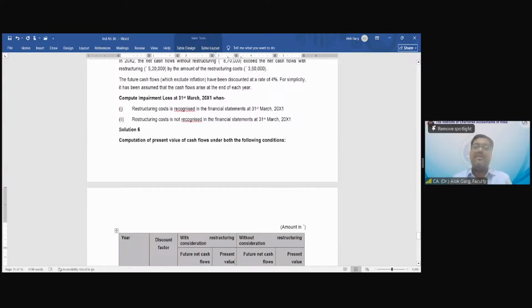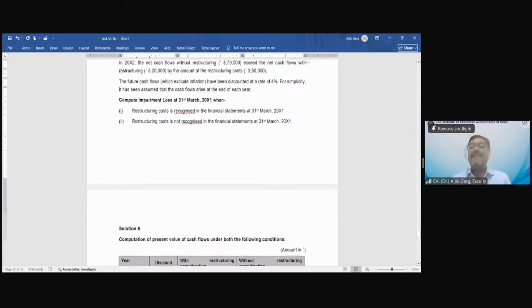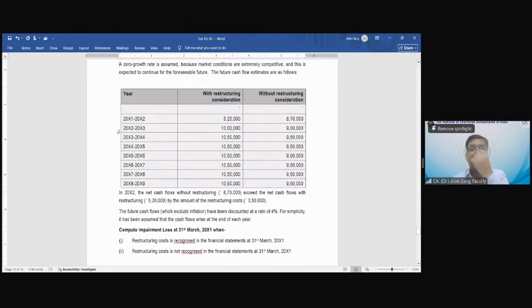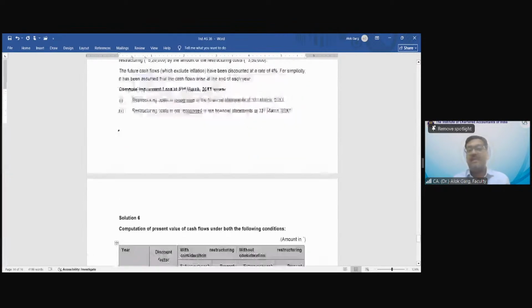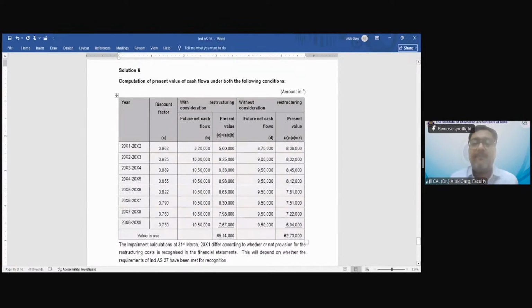So now let's go to the solution. We have the cash flow with restructuring consideration and without restructuring consideration. What did we do? We applied the discount factor at the rate of 4%. These are my cash flows with restructuring consideration. This is my present value. And these are my cash flows without restructuring consideration. This is my present value.